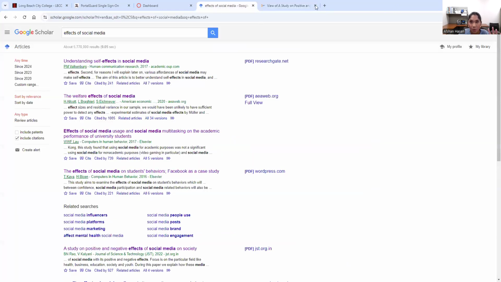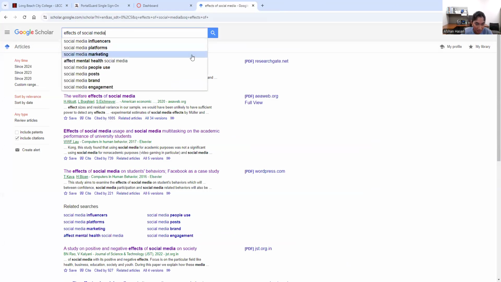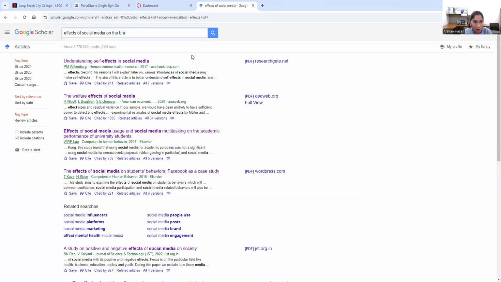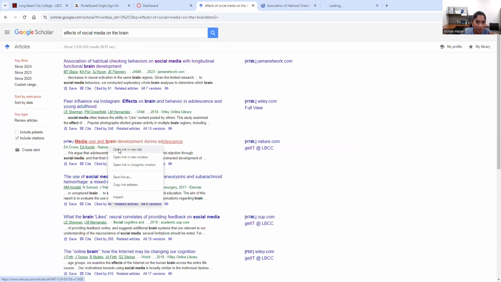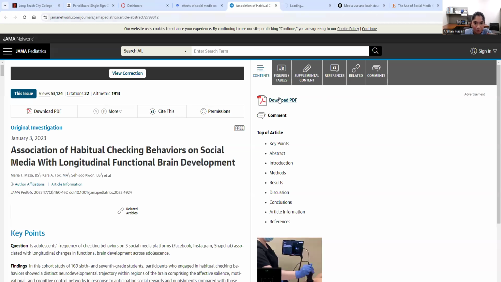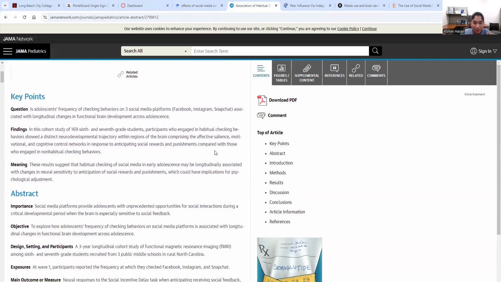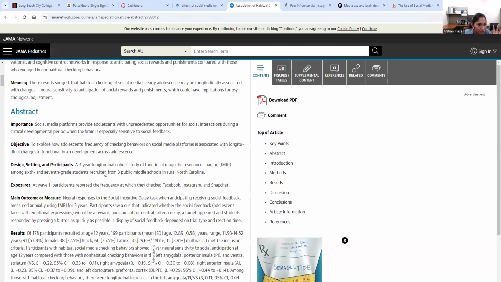So I guess what we're going to look at is social media effects on the brain. Now we're making it a little bit more specific because we couldn't really find what we were looking for in terms of biopsych. Then I'll just open all of the articles. Let's download the PDF. While that's downloading, let's see.